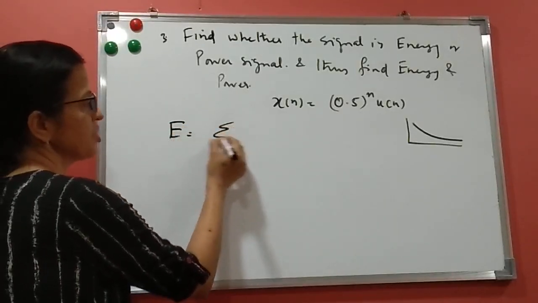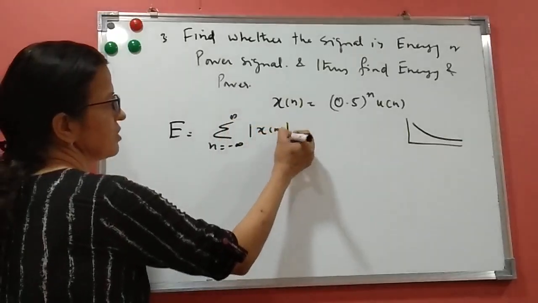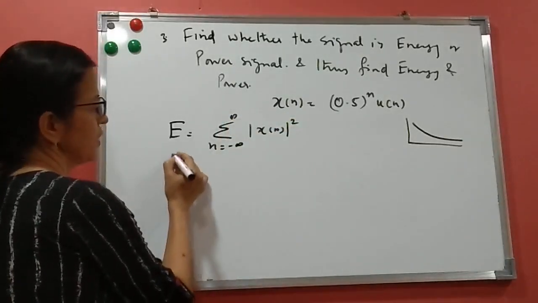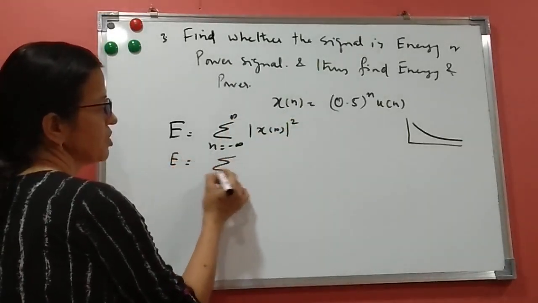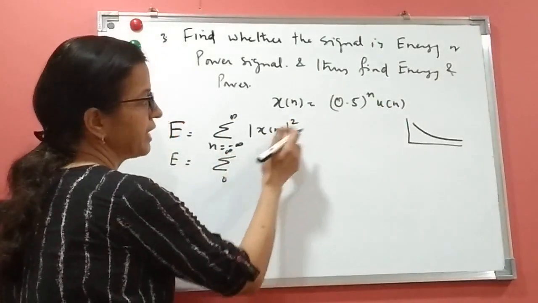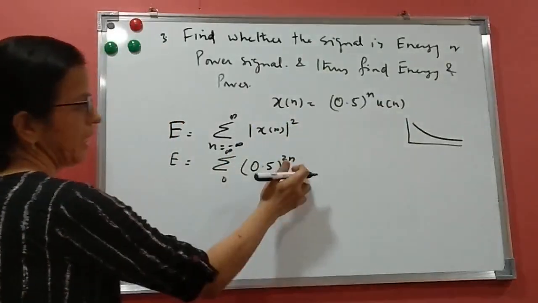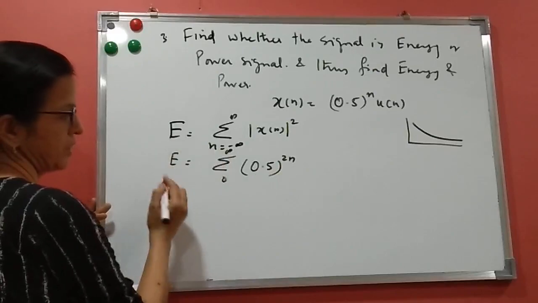What is the energy formula? Energy formula is summation n equals minus infinity to infinity of x[n] square. So E equals summation, it is u of n, so we'll write here 0 to infinity, and x[n] square means 0.5 raised to 2n, and u[n] is nothing but 1 from 0 to infinity.